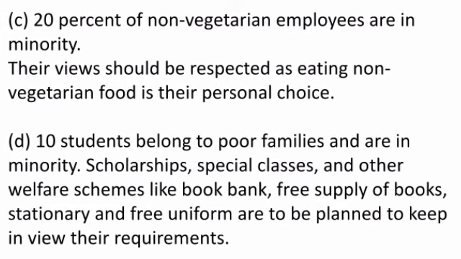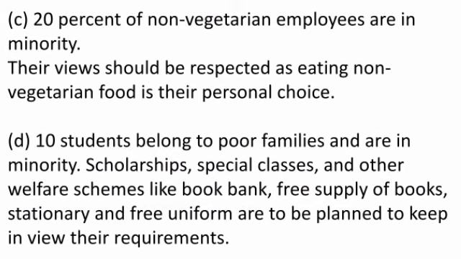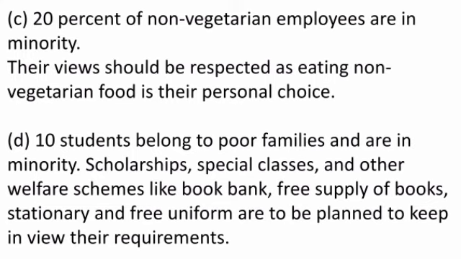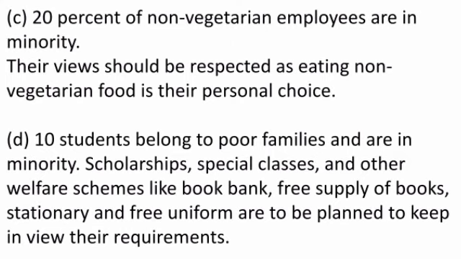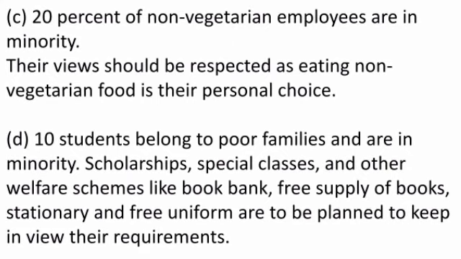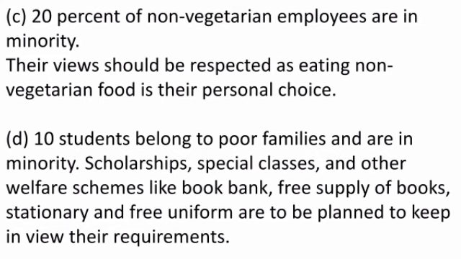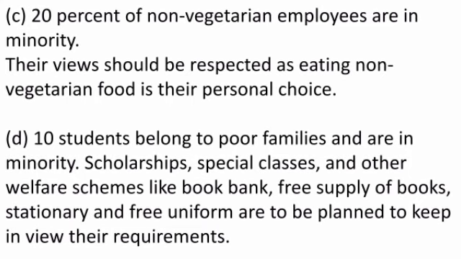And after that, the last one, D: in a class of 50 students, 40 belong to more well-off families. It means 10 students belong to poor families, right? And in school there are scholarships, special classes, schemes, and uniforms. So these are to be planned keeping in view the requirements of those who are poor, right children? So that is why it is the responsibility of authorities to take care of minorities as well, right?